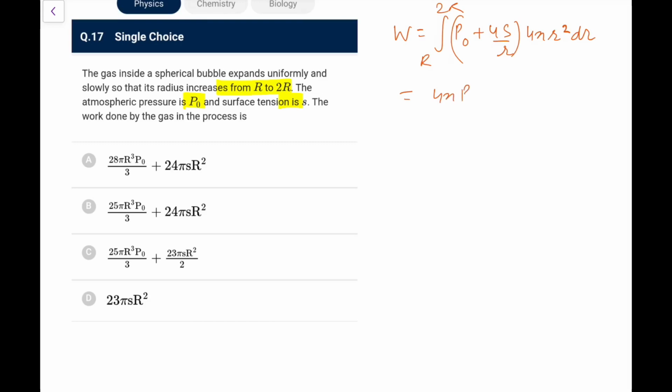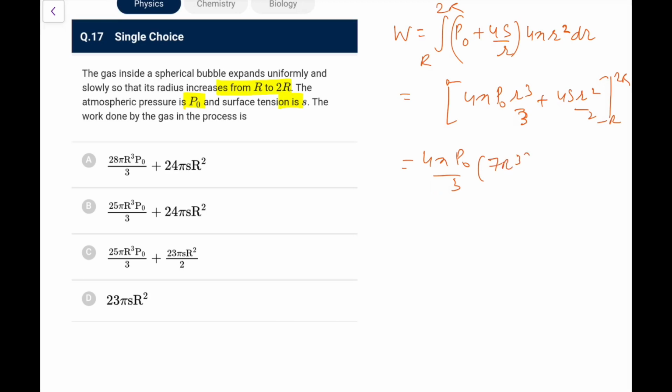So what you are left with, 4 pi P0 into R square, integration will give us R cube by 3. Let me write it carefully. It would be 4 pi P0 R cube by 3 plus 4S R square by 2 from R to 2R. So it would be 4 pi P naught by 3.